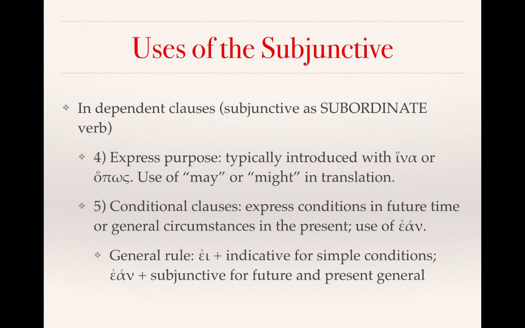Now I just want to point out that section 164.5 may be a bit confusing, and that's because conditional clauses are varied and complex in Greek. This lecture and that section in the Croy textbook are meant to provide a basic orientation. But these are the sorts of things that might be covered in a Greek 2 class or even in an exegesis class. So try to keep that general rule in mind, and as confusion arises, we'll deal with that together in class.